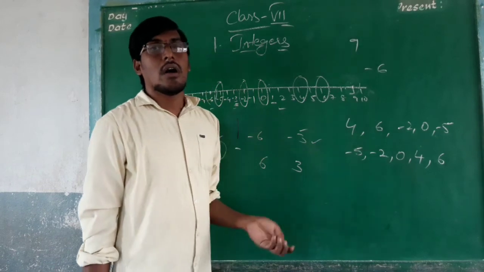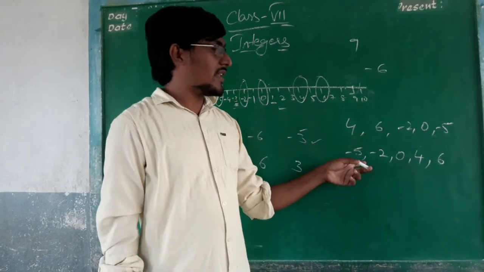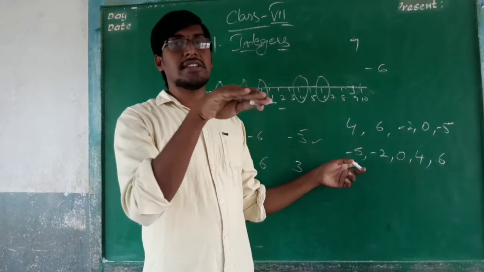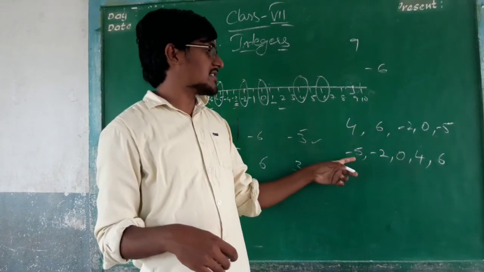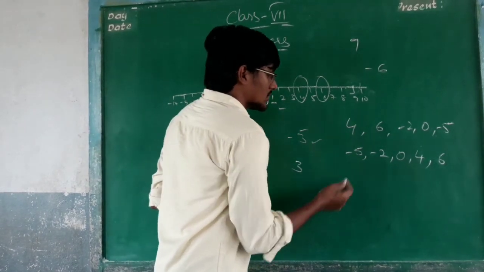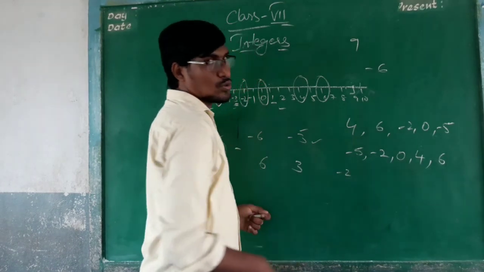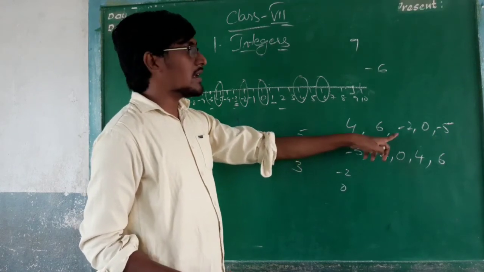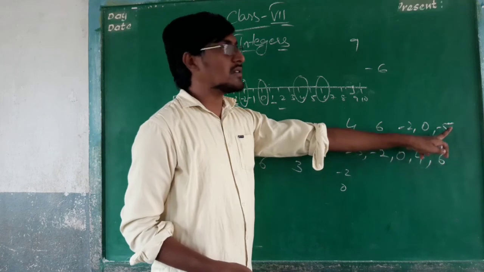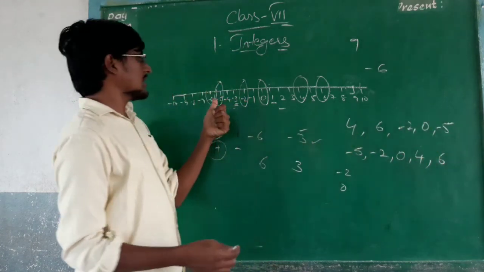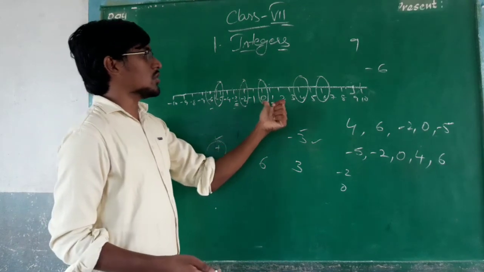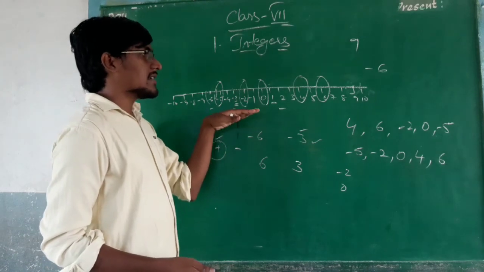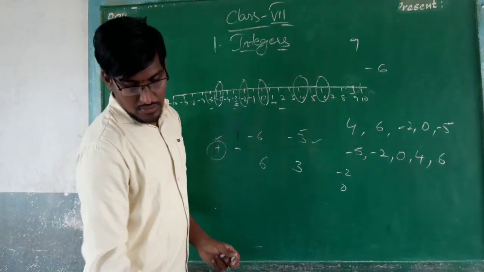First of all, among negative integers, the biggest digit is the smallest integer. So here minus 5 is the smallest number, because of the minus sign. After that minus 2, after that 0, after 0 comes 4, after 4 comes 6. This is the ascending order.